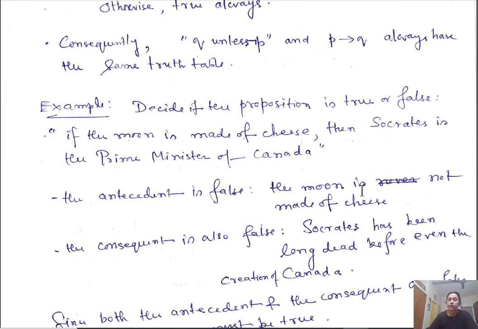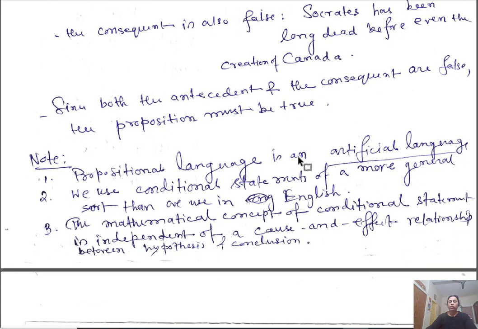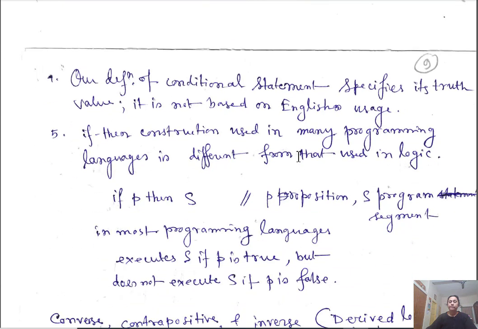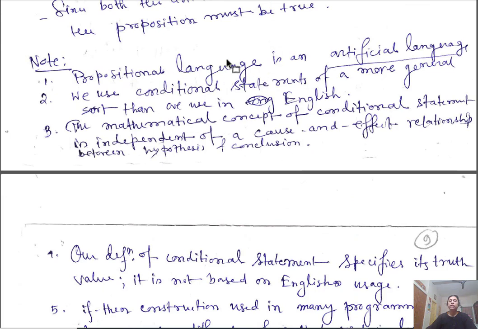So this is the truth value of this implication. This is essentially your propositional language, an artificial language.